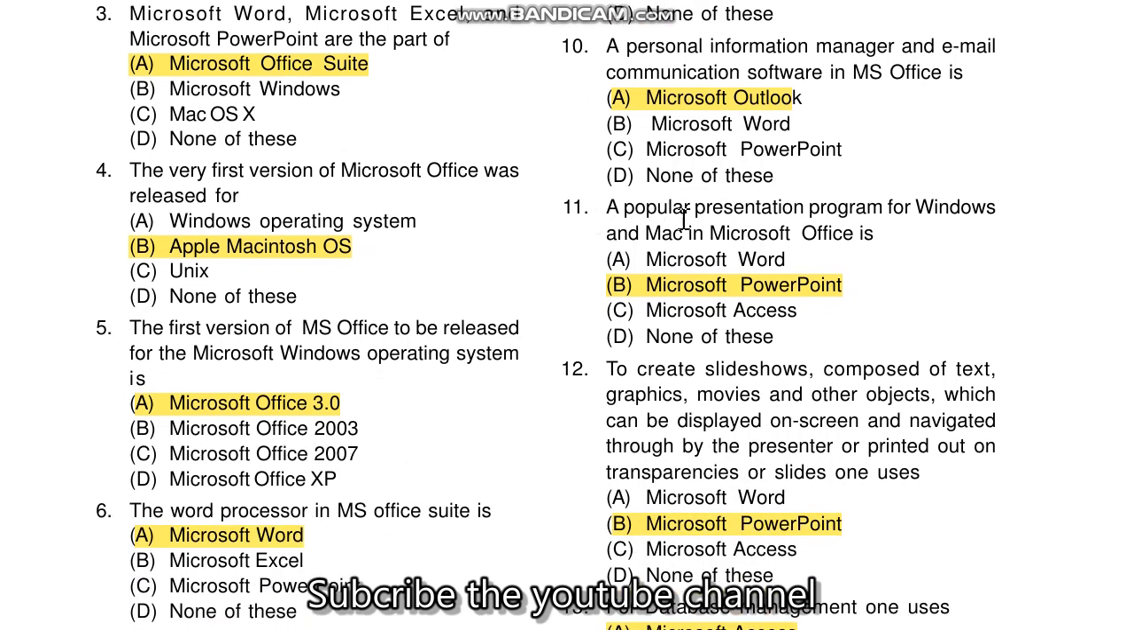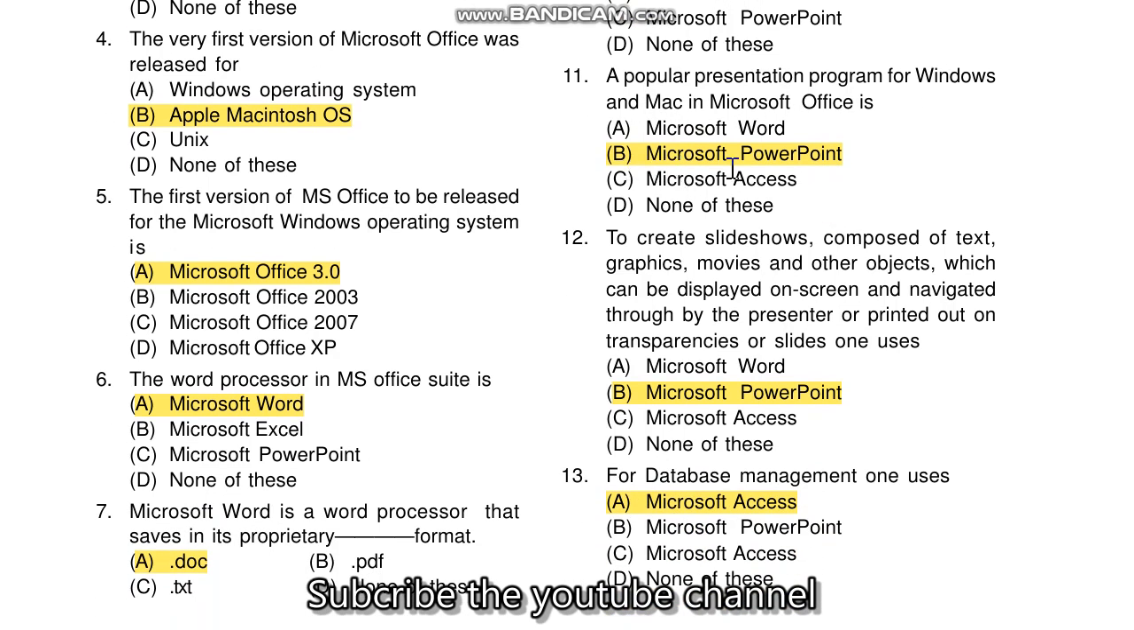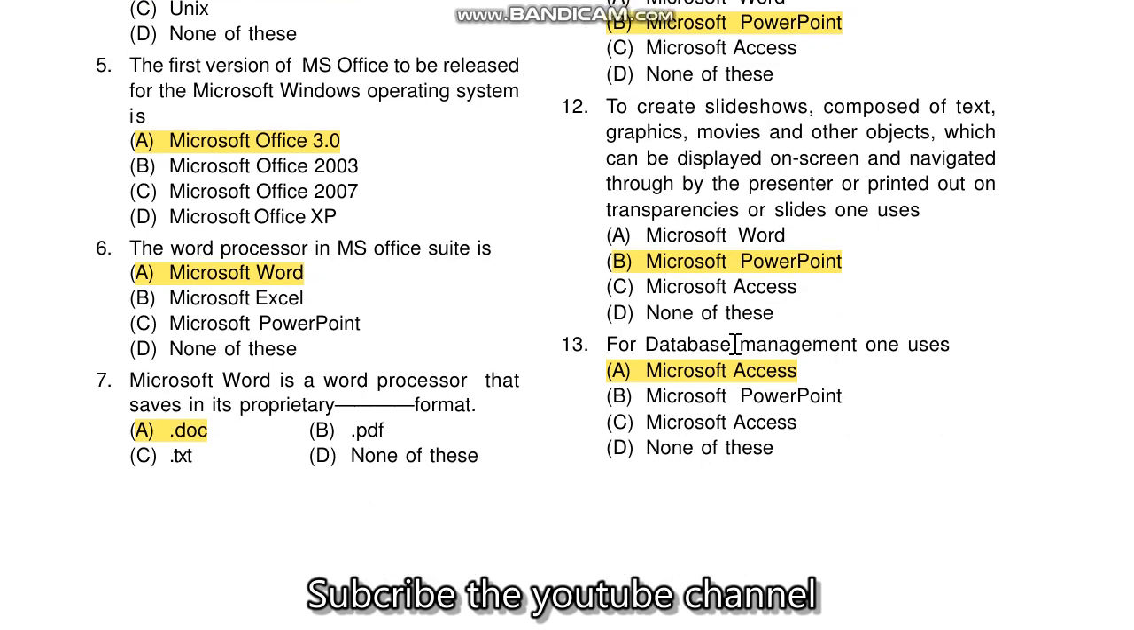Question number 11, a popular presentation program for Windows and Mac in Microsoft Office is the Microsoft PowerPoint. Question 12, to create slideshow composed of text, graphics, movies and other objects which can be displayed on screen and navigated through by the presenter or printed out on transparent or slide, one uses Microsoft PowerPoint. Question number 13, for database management one uses... correct answer is A, Microsoft Access.